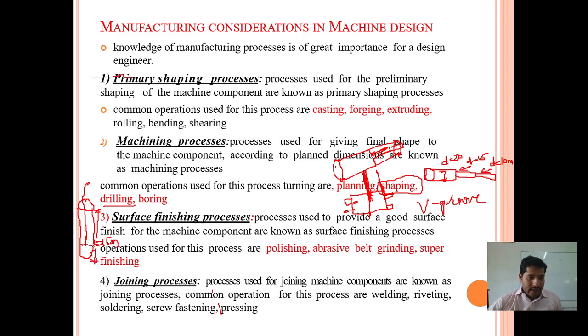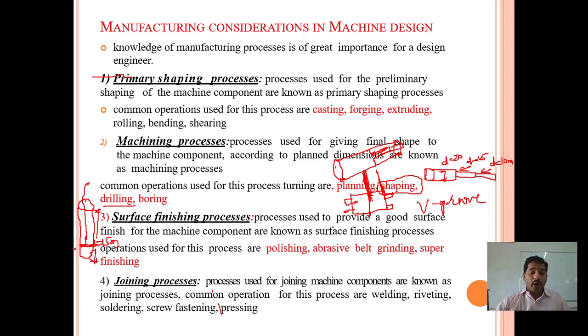Up to 10 mm. Up to how much? 10 mm. So we are going for the drilling operation, in which we have to make a hole in the workpiece as per the requirement. Is it right? We are performing the drilling operation.